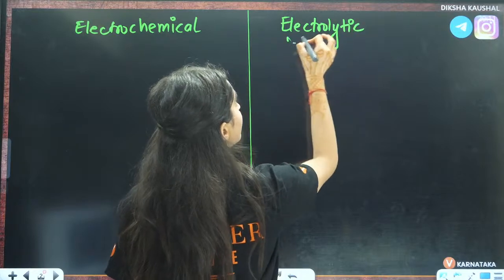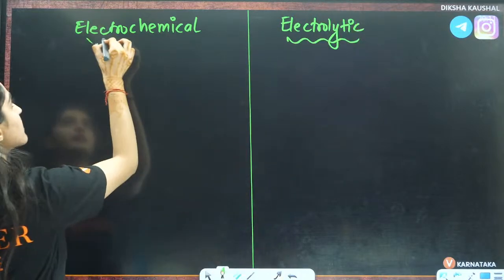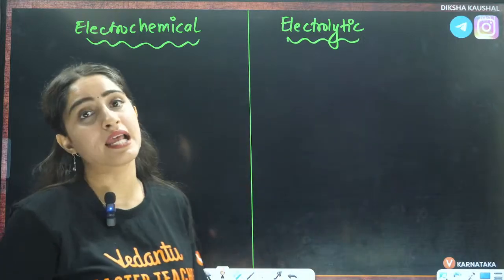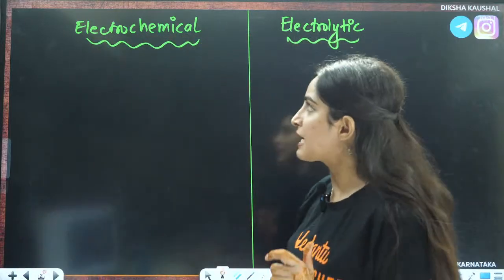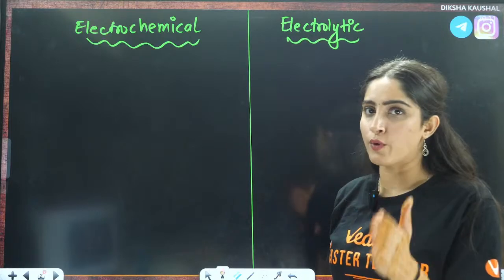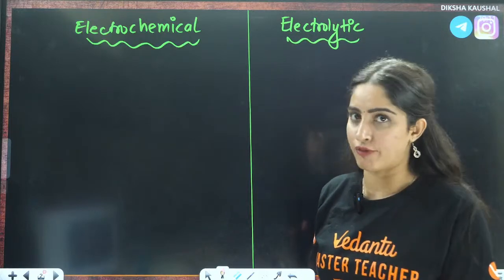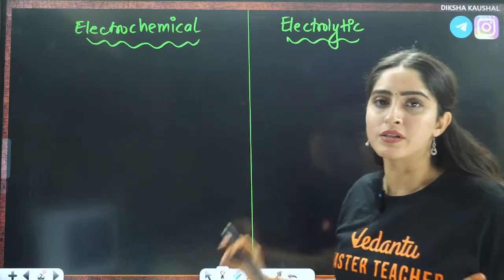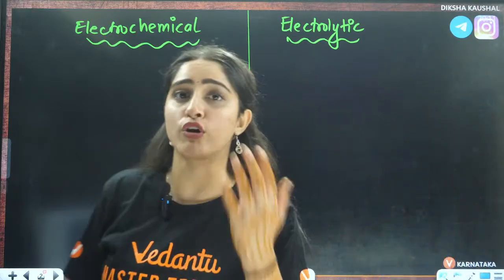These two cells we are going to study separately. Firstly, we are going to focus on what is an electrochemical cell. After that, we will study the electrolytic cell.